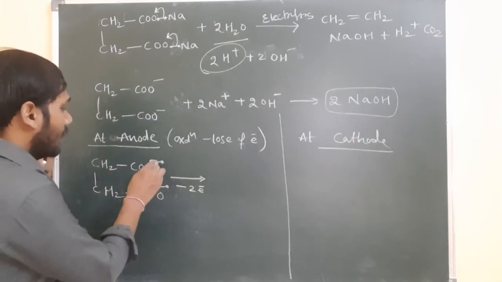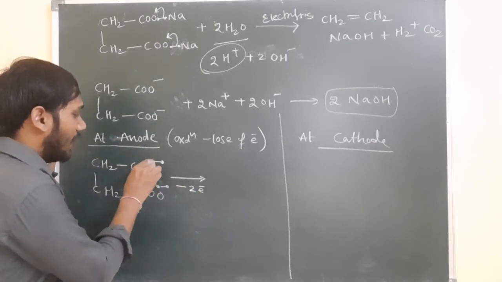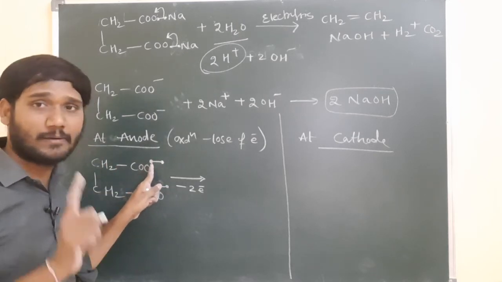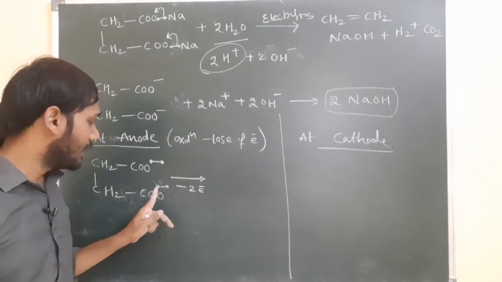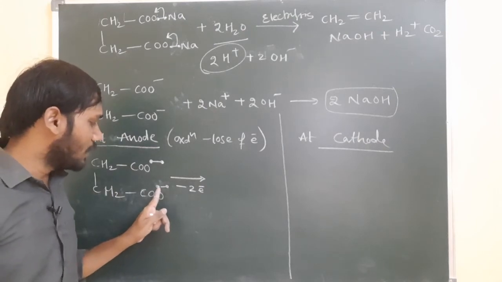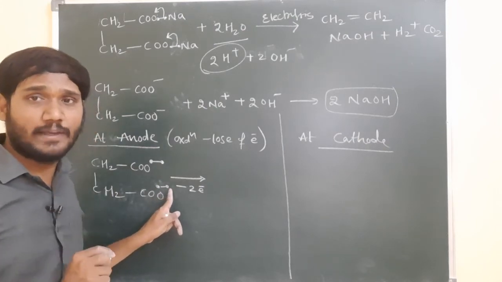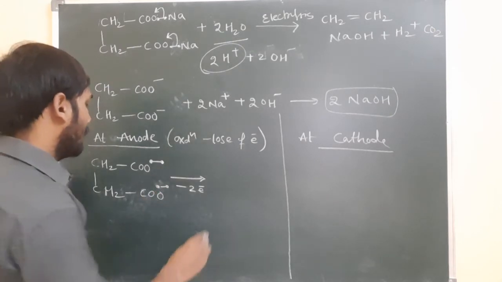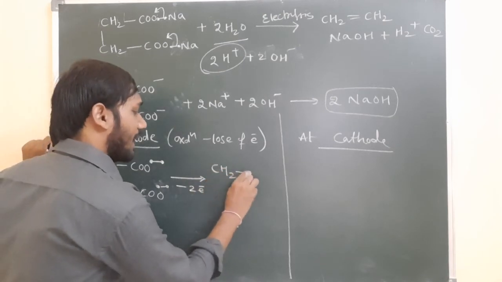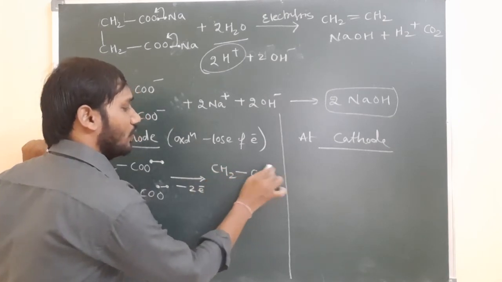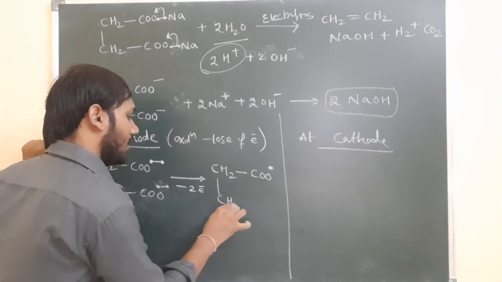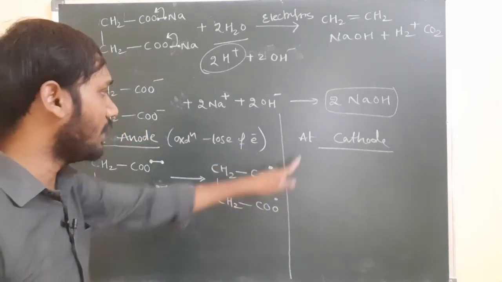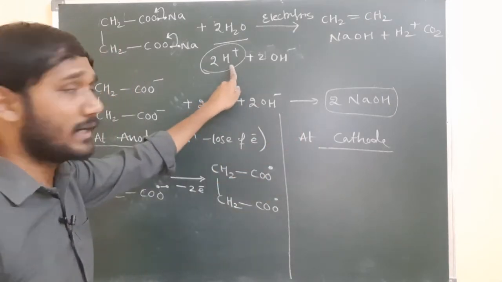Once again, COO minus means 2 electrons are present. From the 2 electrons, 1 electron is lost. That means how many electrons remain? 1. We can say free radical. Here also 2 electrons are present, 1 electron is lost, and the remaining electron on the oxygen is a free radical. So now what is possible? Free radicals are possible: CH2COO free radical, and at the same time CH2COO free radical. Is this clear?